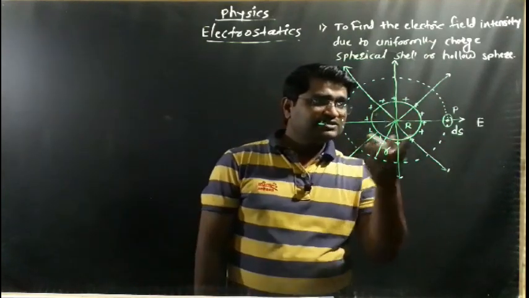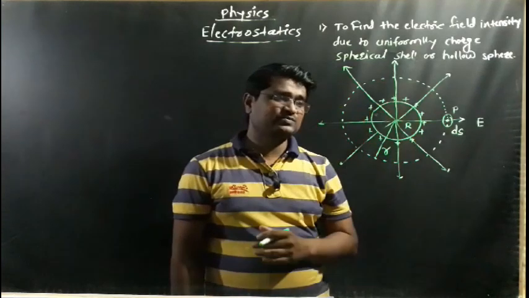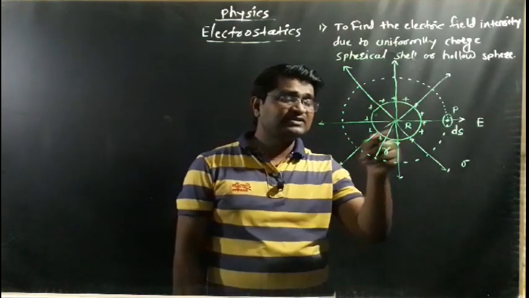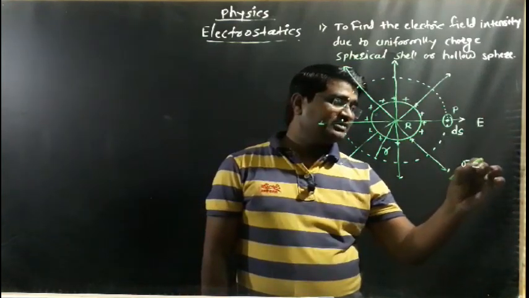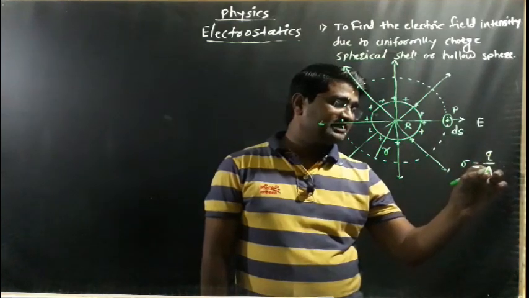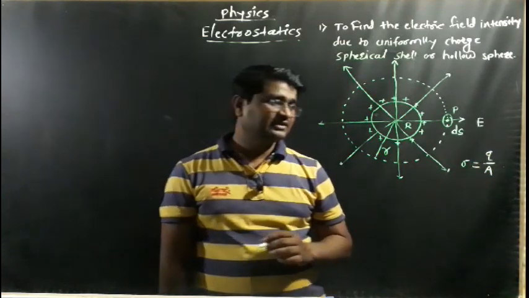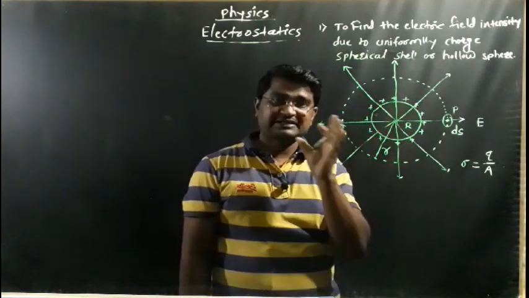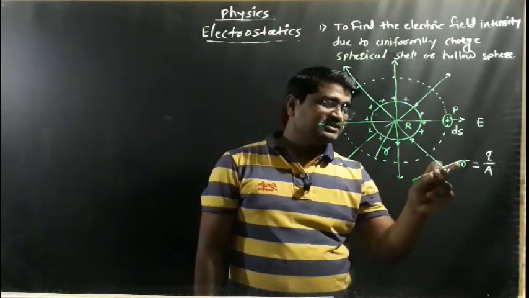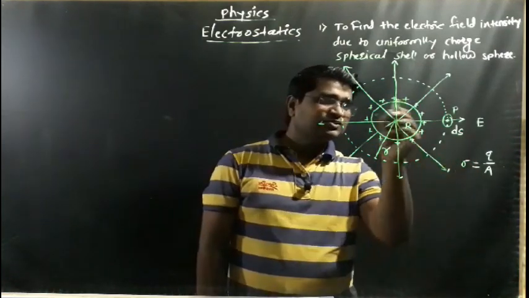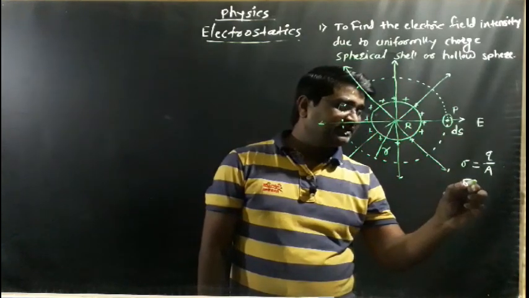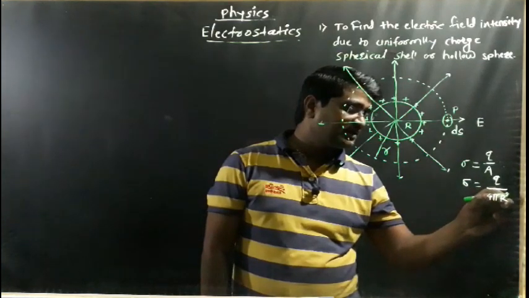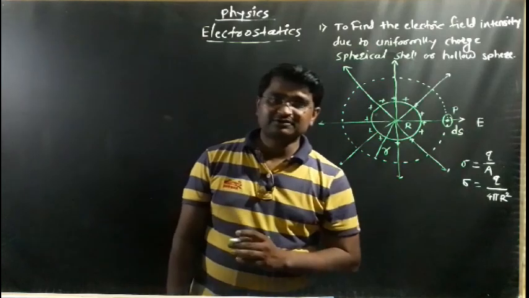When the total charge is deposited on the surface of the uniformly charged sphere, the surface charge density is denoted by sigma. Sigma is the surface charge density, that is, charge upon area, Q upon A. It tells how much charge is deposited per meter square on the surface. Here A is the area of the charged sphere, which is 4 pi capital R square.